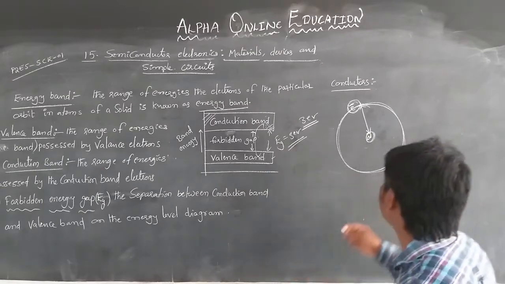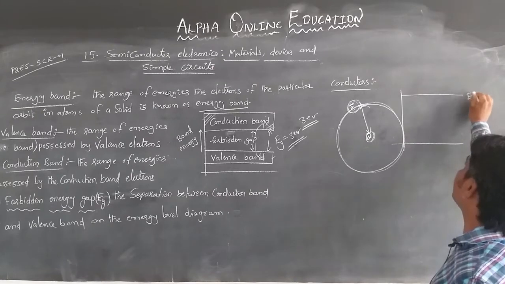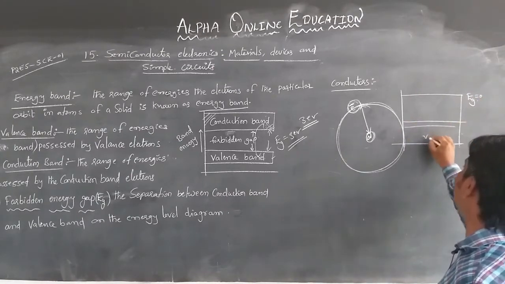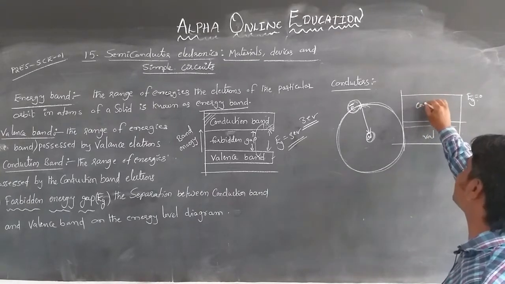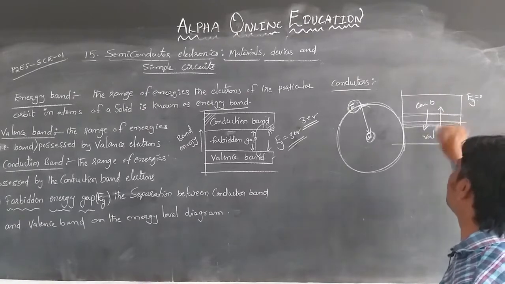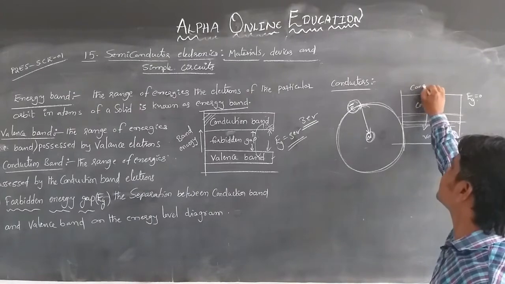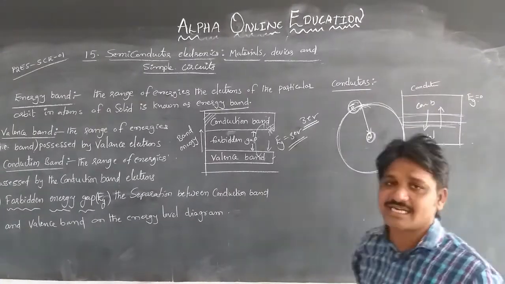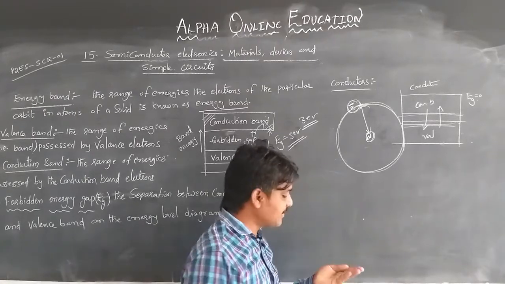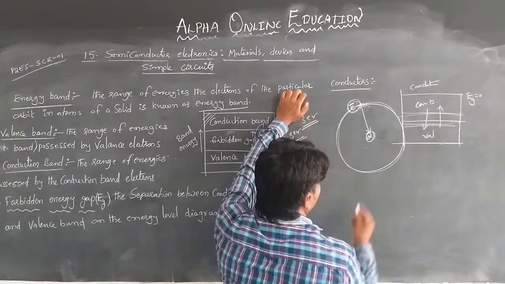If the forbidden gap energy Eg is equal to 0, then conduction will be directly possible without any resistance. These are called conductors. In conductors, the forbidden gap will be 0. There is no separation between the conduction and valency band.